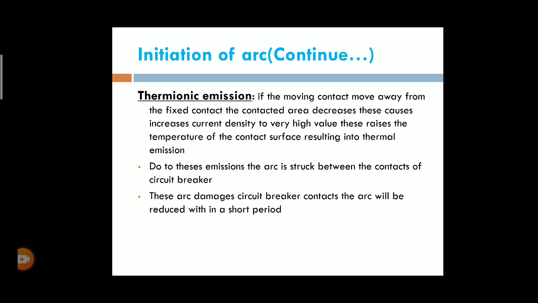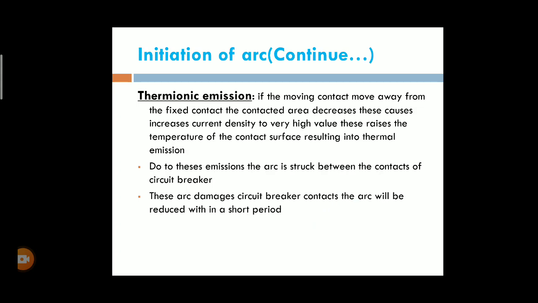If the contacted areas are reduced, the current density is increased and the temperature rises. Due to the temperature, an arc may be continued. This is known as the thermionic emission. Next one: in modern circuit breakers we are using SF6 as a medium.